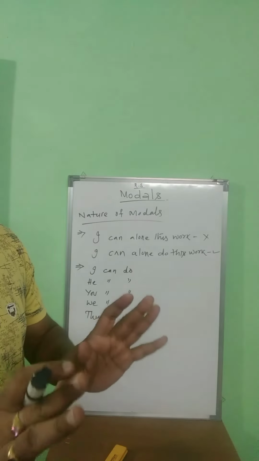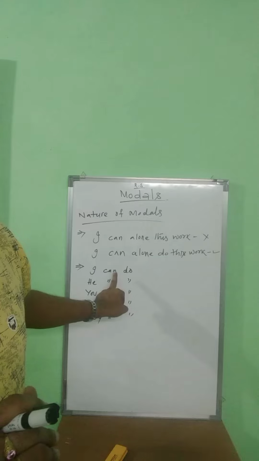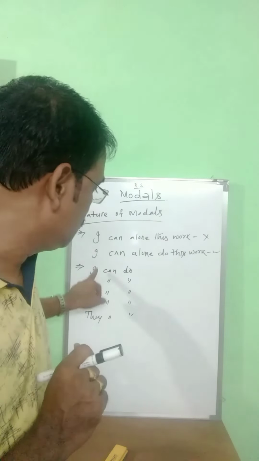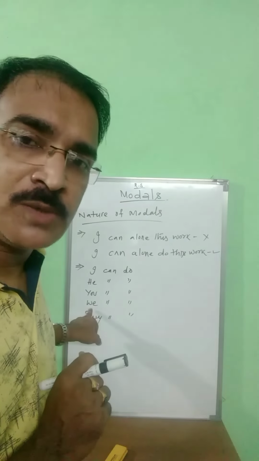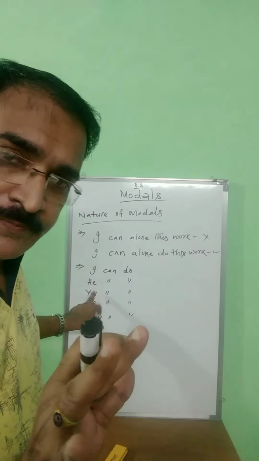Modals don't change according to the number or person of the subject. Modals never change. Okay, clear?